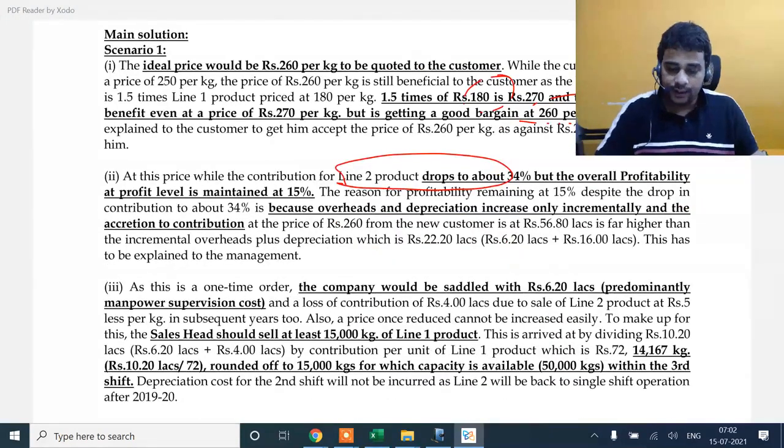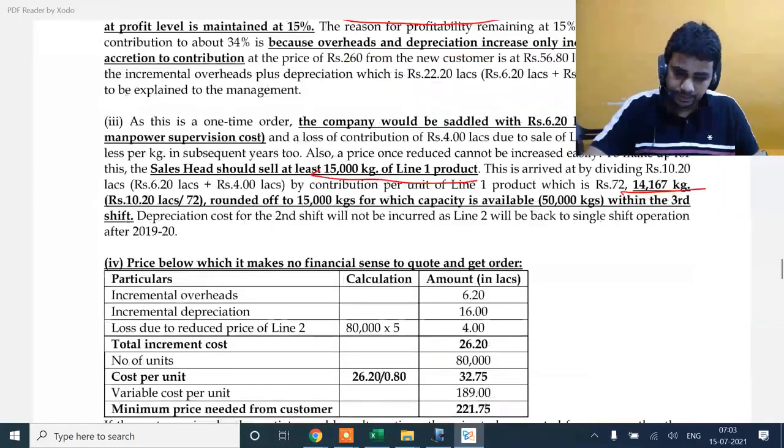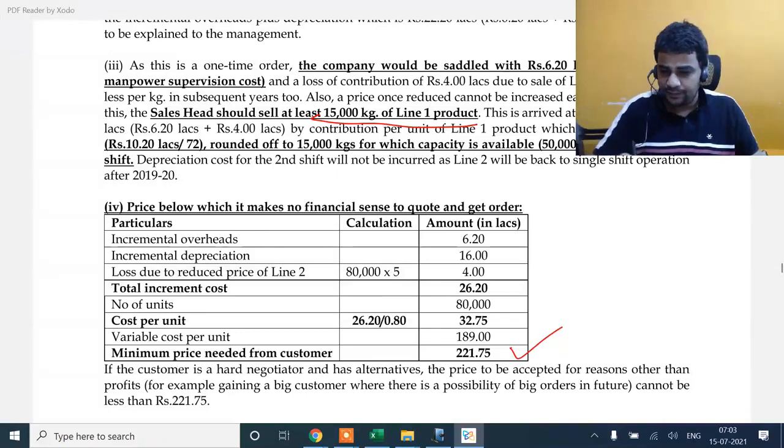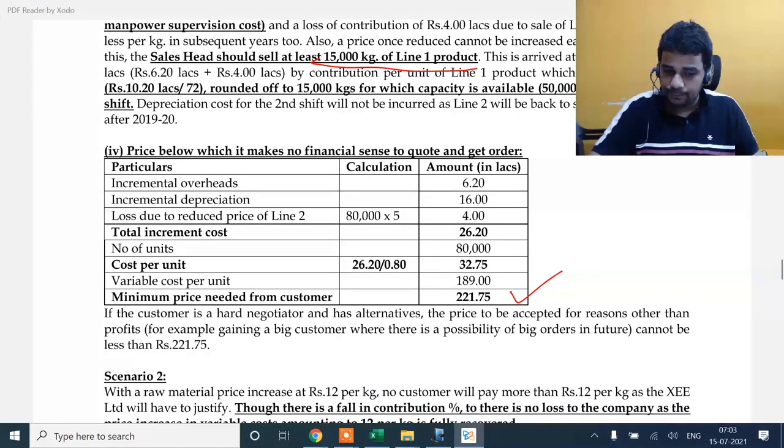For a one time order, it will be left with 6.2 lakhs, that is the supervision cost. Loss of contribution of 4 lakh. Also, once a price is reduced it cannot be increased easily, so you have to sell 15,000 units. 15,000 units is this 14,167 rounded off. Depreciation will not be incurred because you will go to single shift operation. This 221.75, we did a slightly different calculation, but net we got this 221.75.